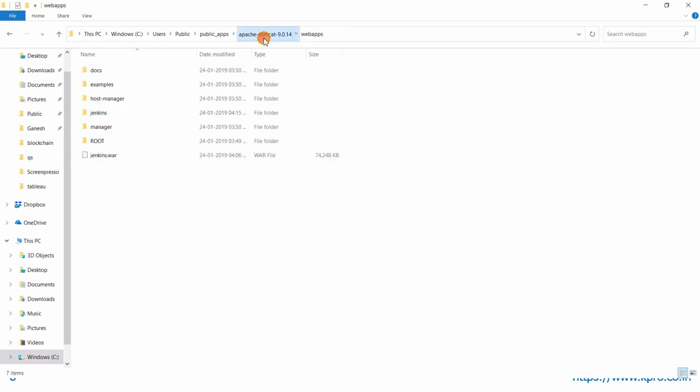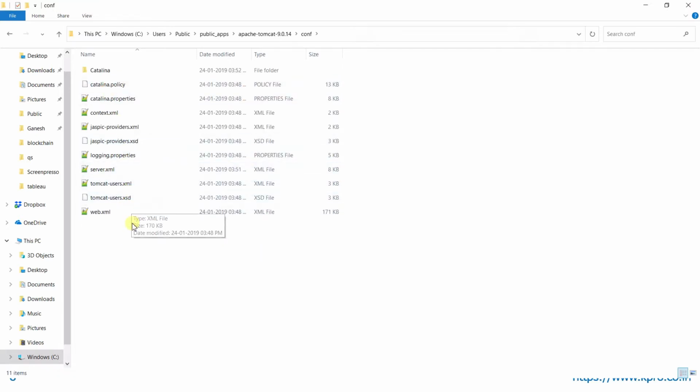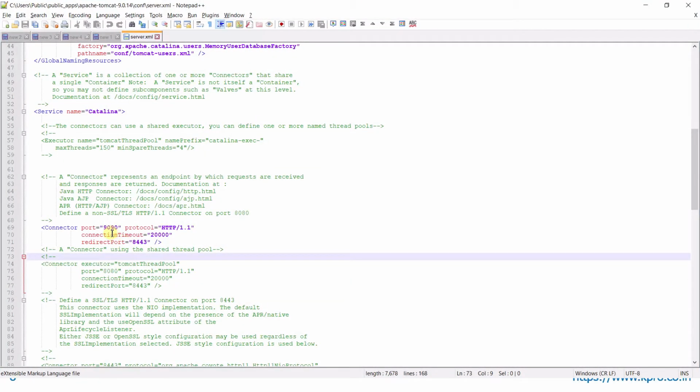One more configuration we have to do for Tomcat is to change the default port of Tomcat, because our Jenkins server which we just installed is running on port 8080, and Apache Tomcat runs on the same port. That's why, in order to avoid the conflict, I'm going to modify its port, which I already did here. The port equals 9090.